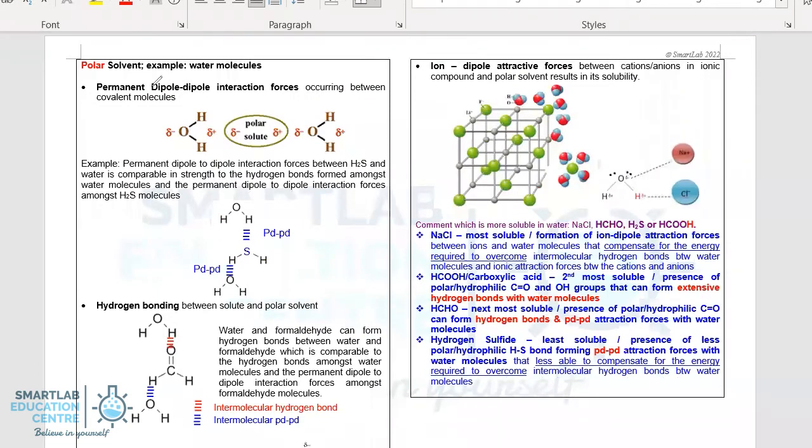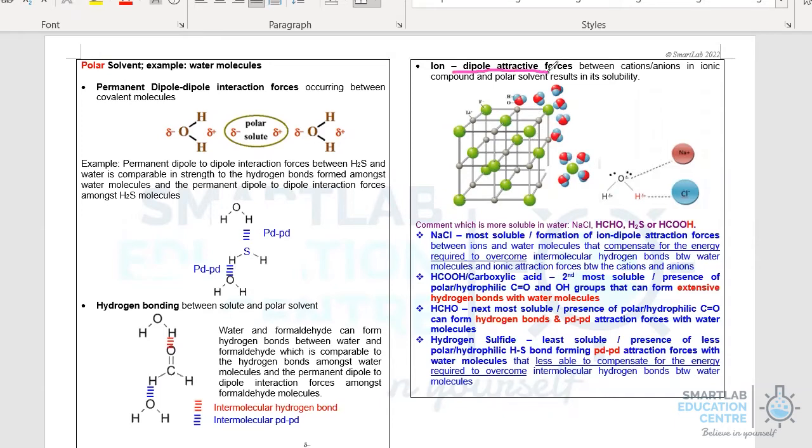Finally, if you look at the polar solvent, firstly it will be able to dissolve ionic compounds very well because it can form ion-dipole attraction force. Bear in mind that ion-dipole attraction force is stronger than ionic bond. Therefore, NaCl will be the most soluble in water.